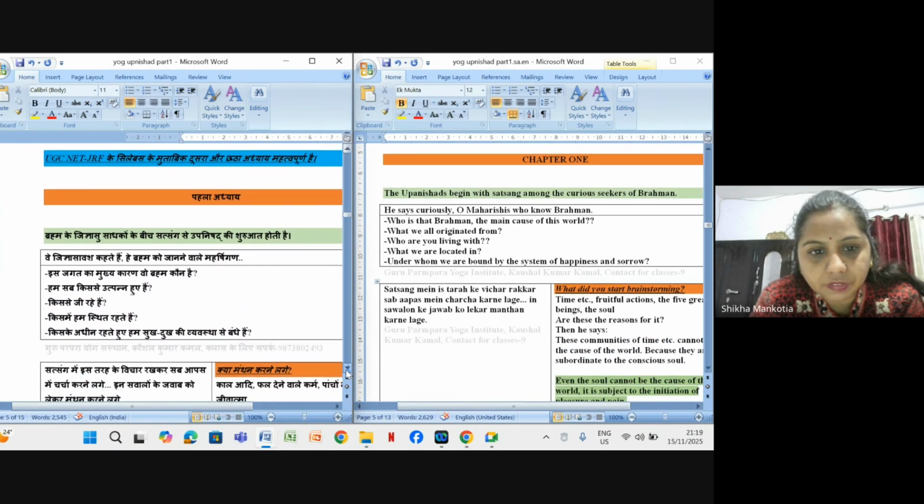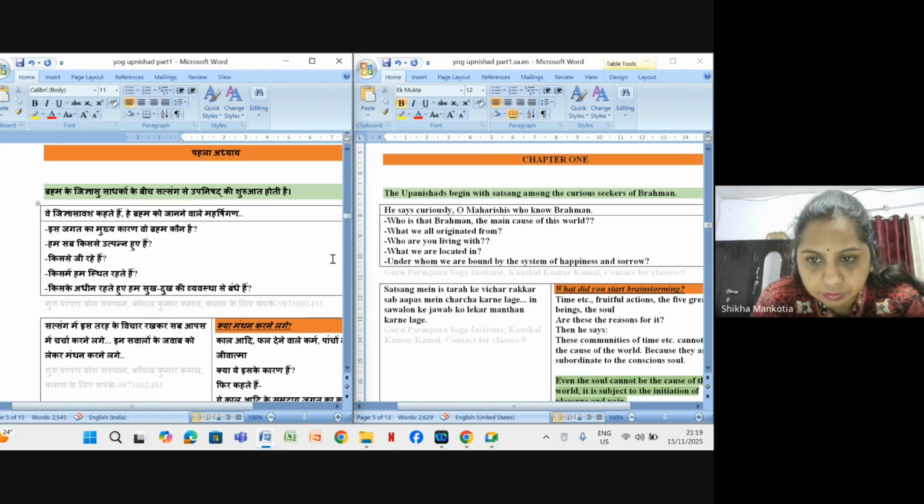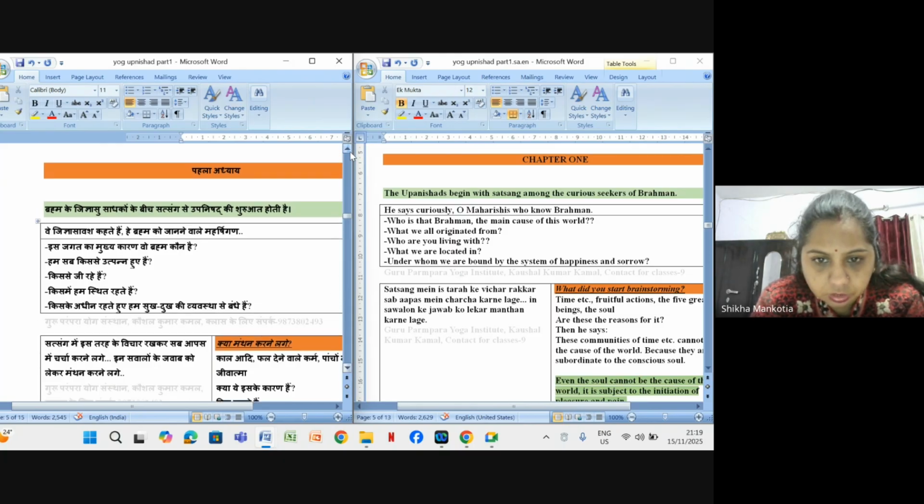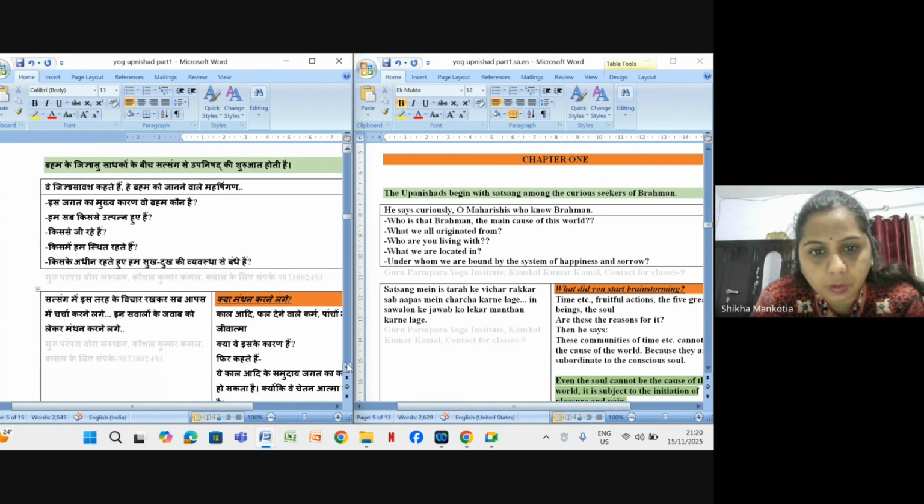The Upanishad begins with satsang among the curious seekers of Brahm, who want to know about Brahm. And about Brahm, we have seen in our Upanishads that the supreme knowledge is of Brahm. So this Upanishad begins with satsang among the curious seekers who are very curious to know what is Brahm.